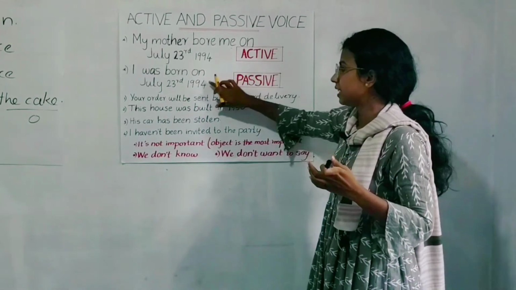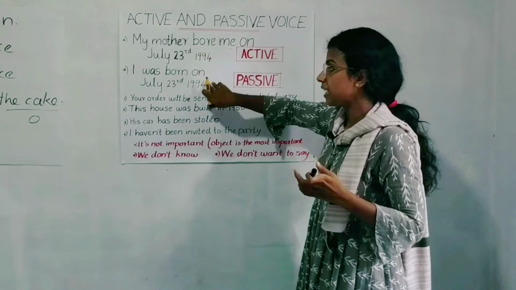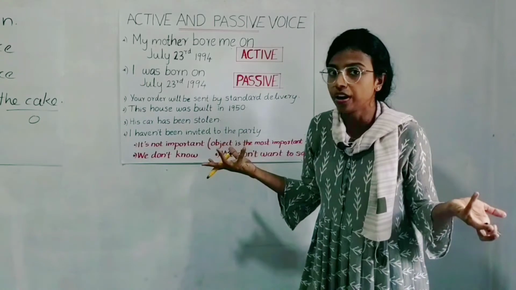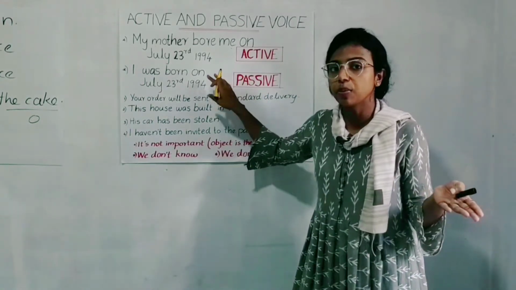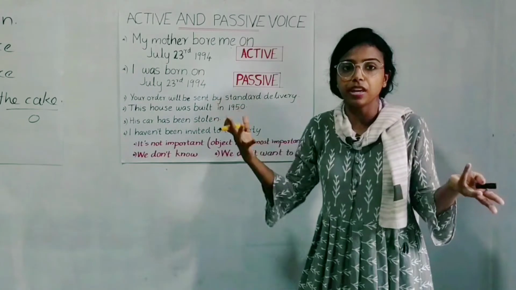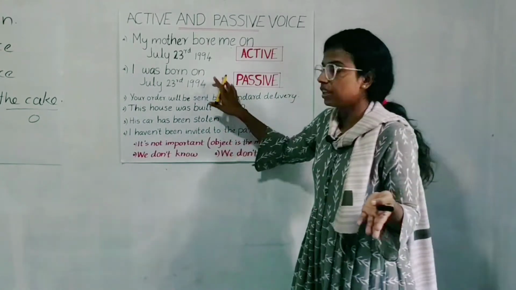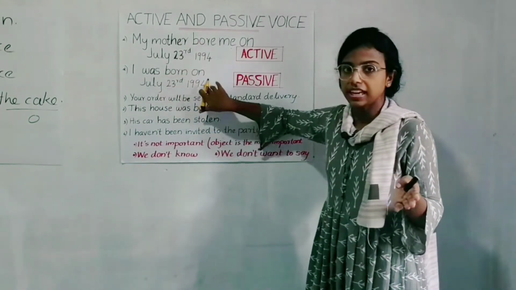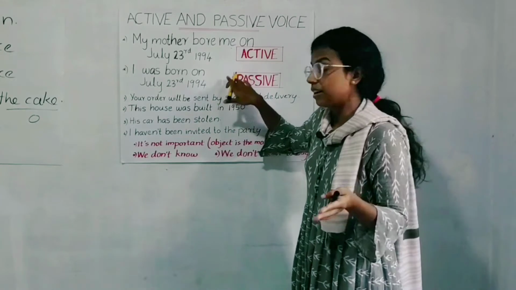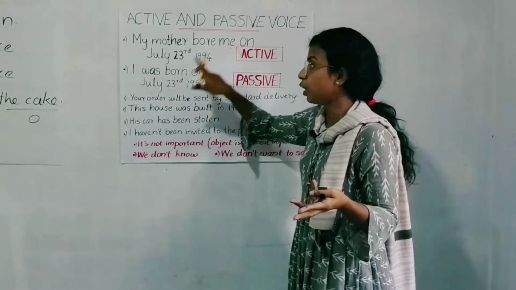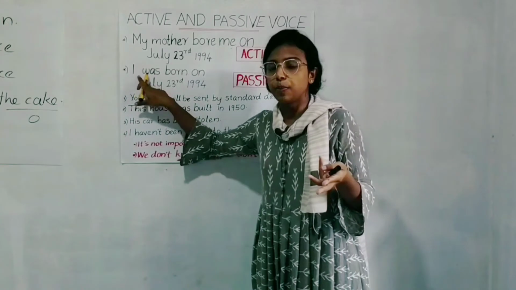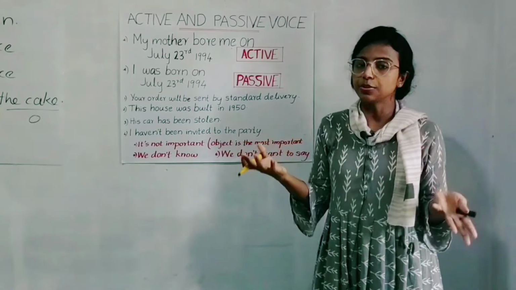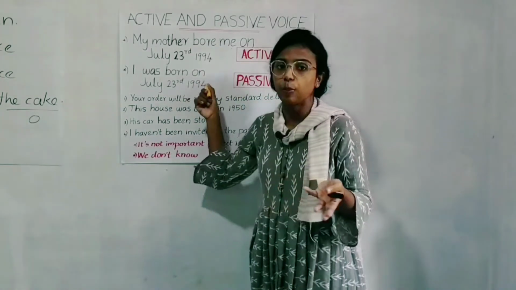So the active form of this sentence is this. But here, the most important thing is that I was born, and on which day I was born. Who bore me is not the important thing here. So the subject is no longer important in the passive voice. But what is the important thing? What happened to the object. The object became the important thing in a passive voice sentence. Okay, so in that situation, we have to use the passive form of the sentence.